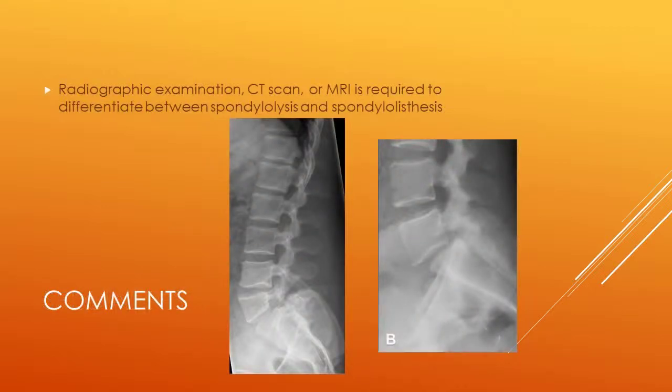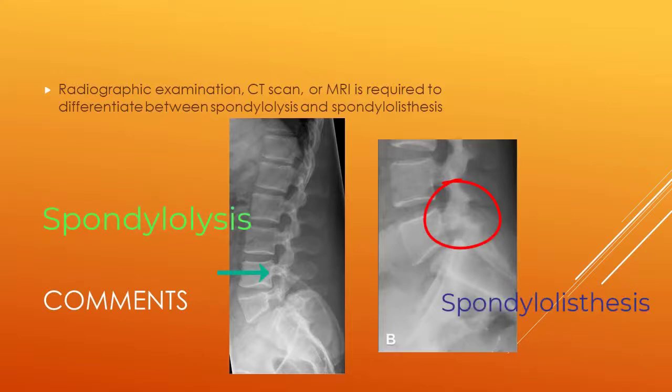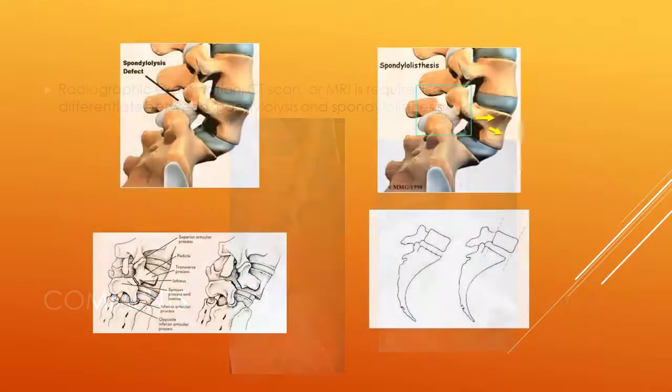During radiographic examination, a CT scan or MRI is required to differentiate between spondylolysis and spondylolisthesis. In spondylolysis, there will just be a stress fracture, whereas with spondylolisthesis, we will actually see slippage of the superior vertebra on the one below it.